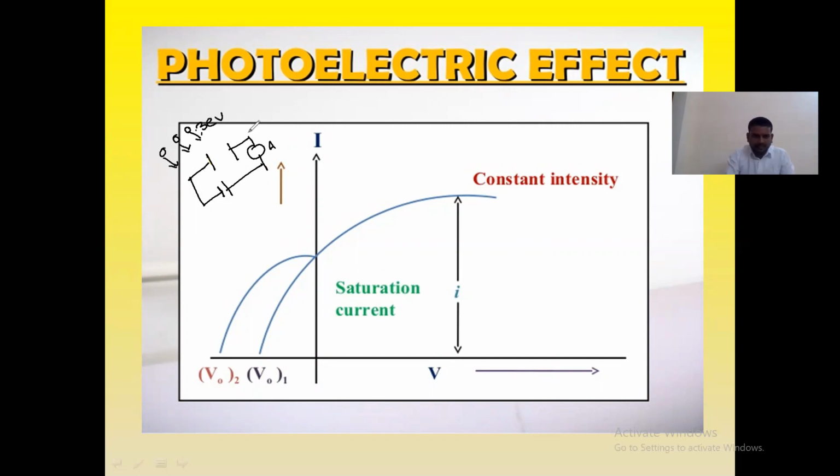Then the electrons inside the metal can absorb 1.9 electron volt energy, and they will come out with 1.1 electron volt energy when the 3 electron volt photon is incident on the metal.